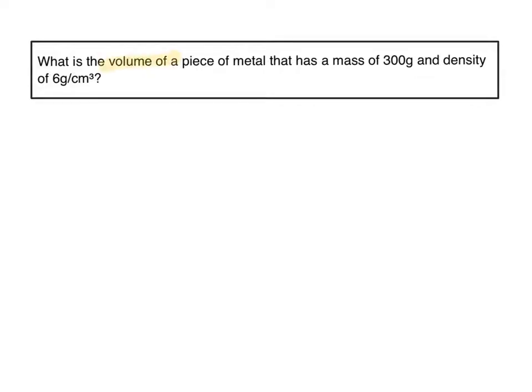What is the volume of a piece of metal that has a mass of 300 grams and a density of 6 grams per centimetres cubed? So let's look at my triangle, and the little jingle is Monkey Victory Dance.